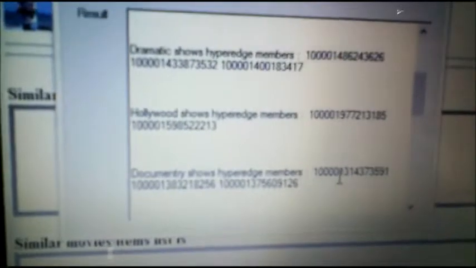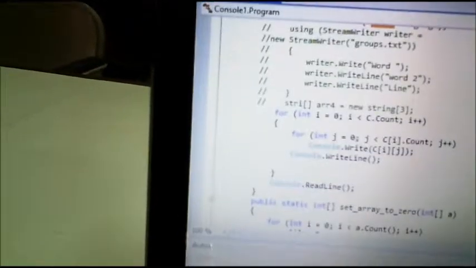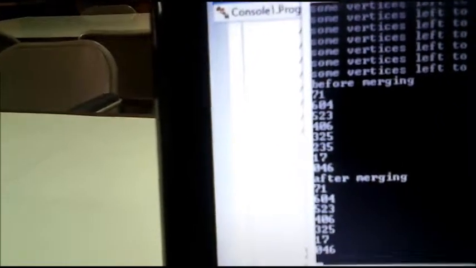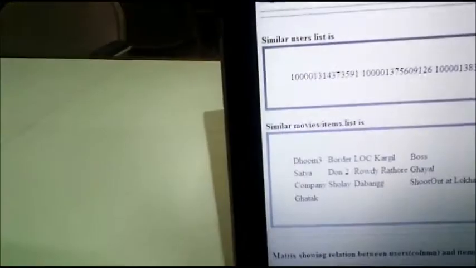Once the hypergraph is ready, the next step is to find the communities of users. So these are the communities. We have built a code in C# that finds out the communities. Next step is to recommend the items to the user.